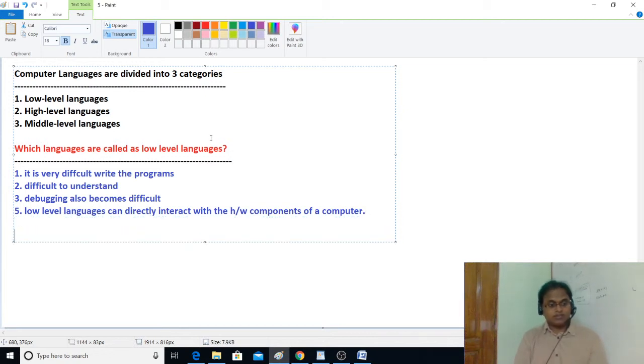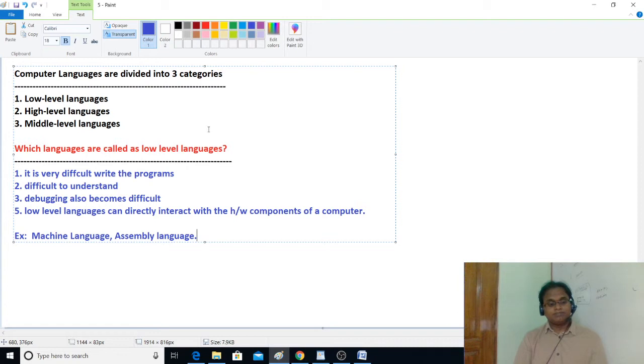The best examples of low level languages are machine language and assembly language. These two are called low level languages because by using machine language and assembly language we can directly deal with memory, directly interact with and handle all the hardware components.